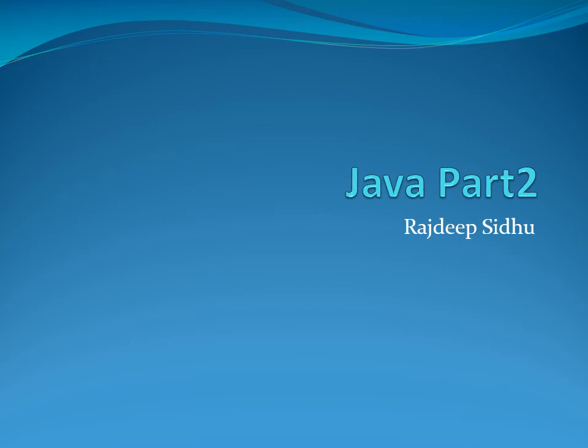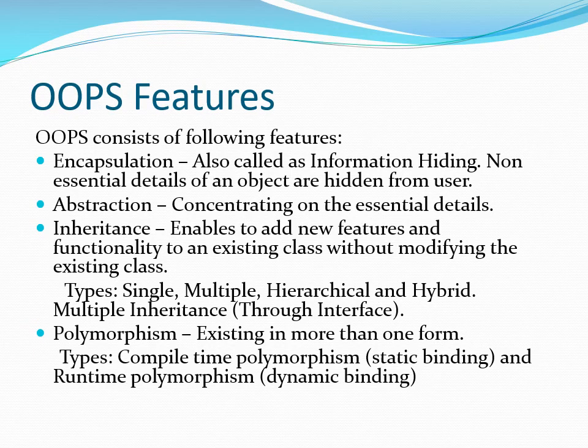Please watch for reference. So, features of OOPS. Encapsulation. Encapsulation refers to information hiding, wherein the non-essential details are hidden from the user. Say, for example, in a computer game, the user only needs to know how to play the game, but the actual working of the game is hidden from the user.